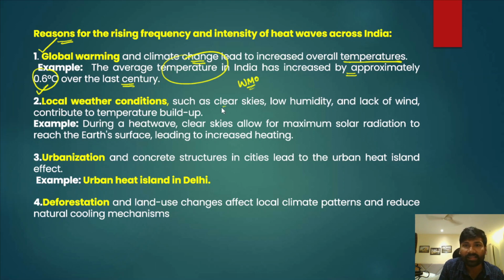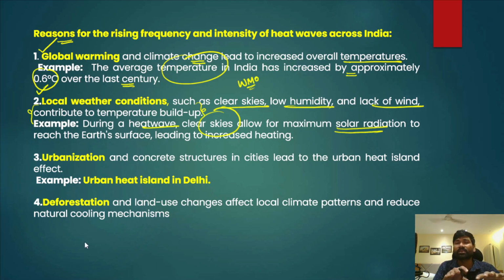For example, clear skies, low humidity, and lack of wind very often contribute to temperature buildup. During a heat wave, clear skies allow for maximum solar radiation. If you look at deserts, why do deserts have higher solar insolation? Because there are clear skies. Clear skies allow maximum solar radiation to reach the Earth's surface, and that leads to increased heating.